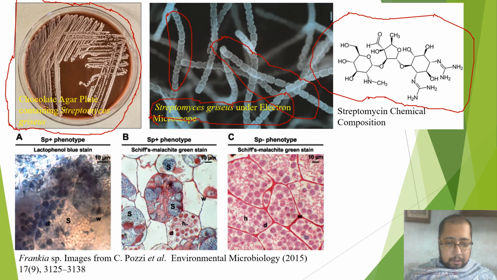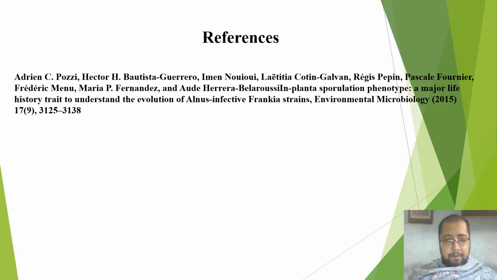And these are structures of certain root nodules, stained and photographed under the light microscope, with actinobacteria called Frankia, which are soil-dwelling, nitrogen-fixing bacteria that live in association with plant roots. I've gathered these images from Seposi et al. 2015. This is a reference to that.